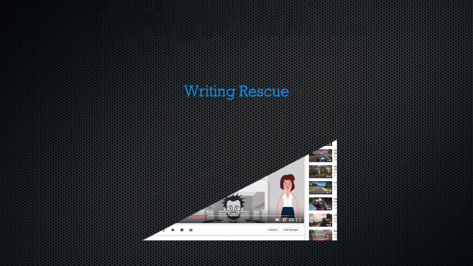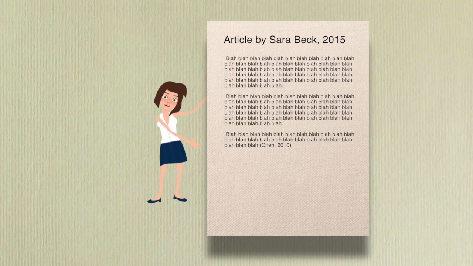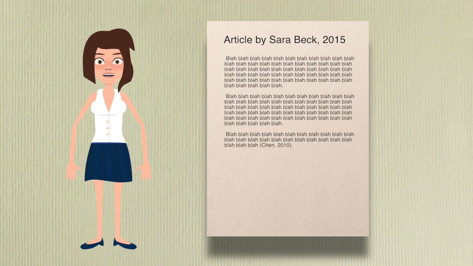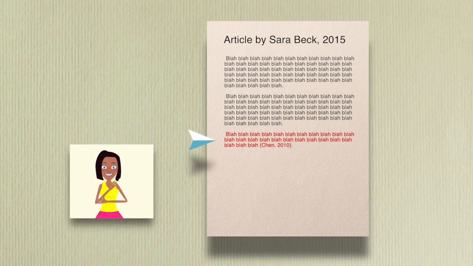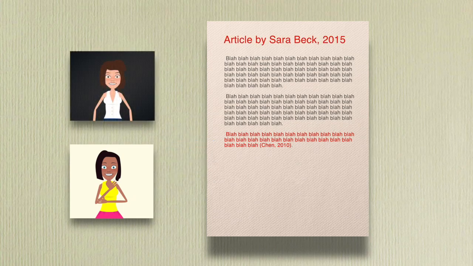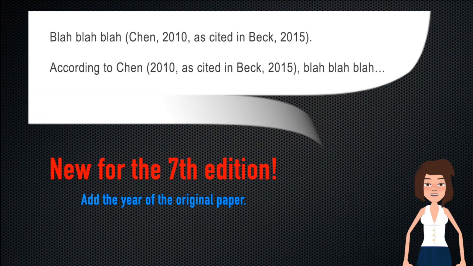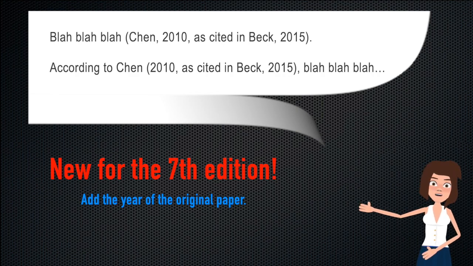Now, let's say you've been reading a paper that I wrote in 2015. In my paper, you find that I cited somebody else's work. Now, let's say that Chen's information is exactly what you need to put in your paper. So how do you cite that? Well, this is what's called a secondary source citation. Basically, you have to give credit to Chen for her idea, but then you have to indicate that you got the information from my paper. So here's what you do. You can do it entirely in a parenthetical citation or in a signal phrase.